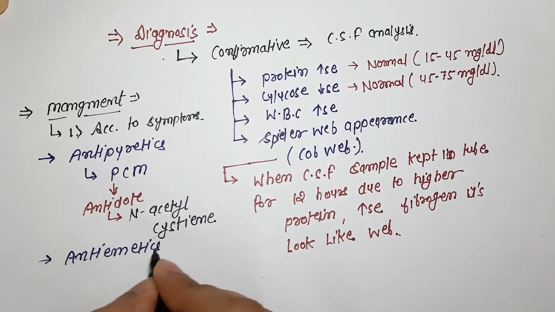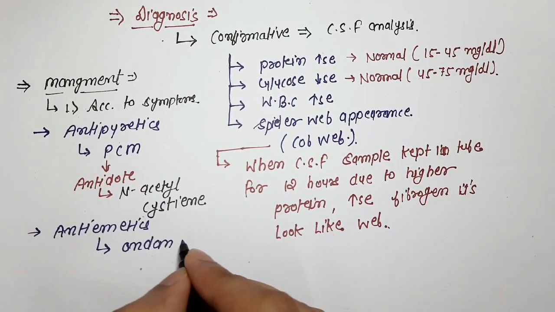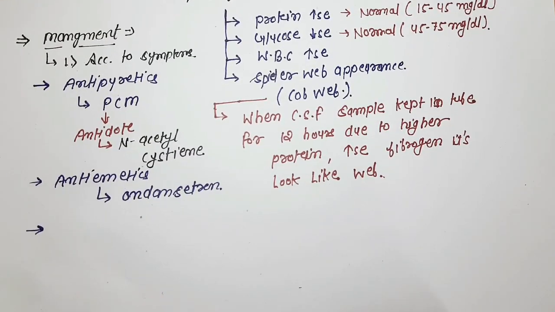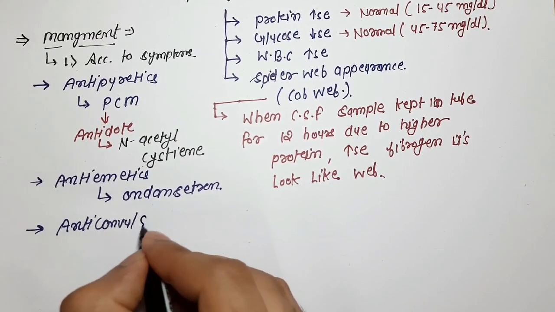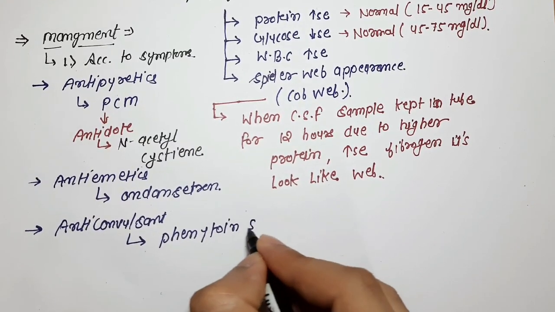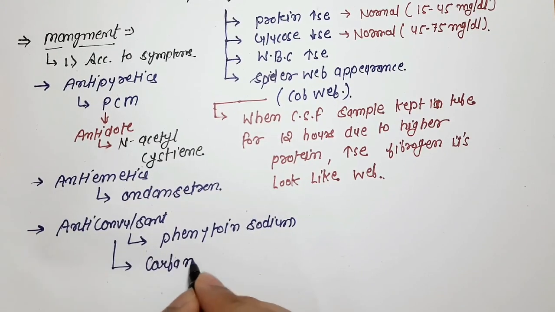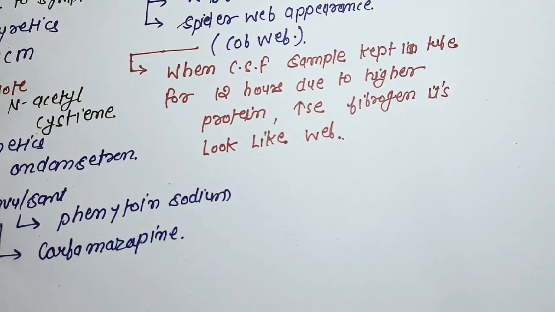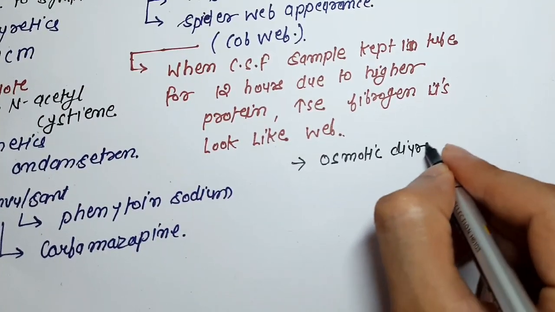Number 2 is antiemetics for vomiting, which is ondansetron. Number 3 is anticonvulsants, which are phenytoin sodium and carbamazepine. Phenytoin sodium and carbamazepine can be given in meningitis if seizures are present.